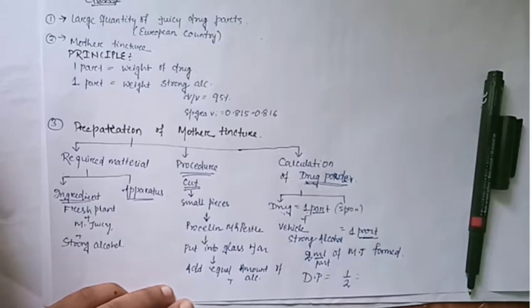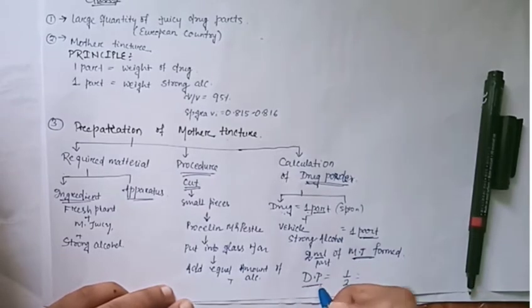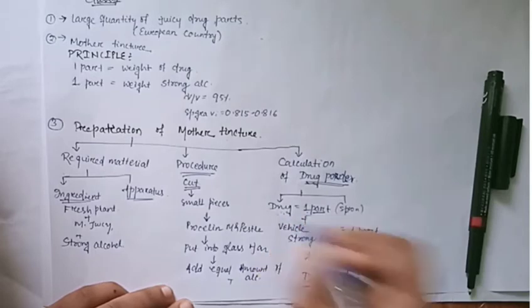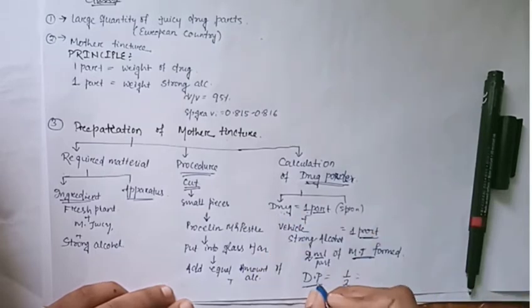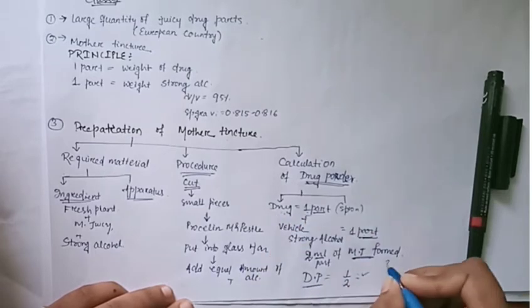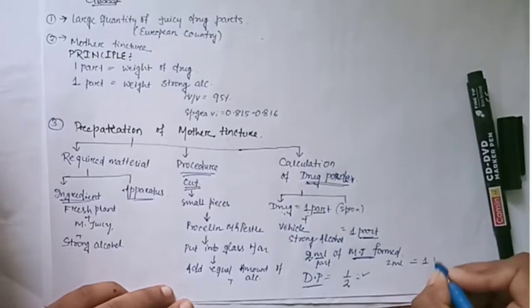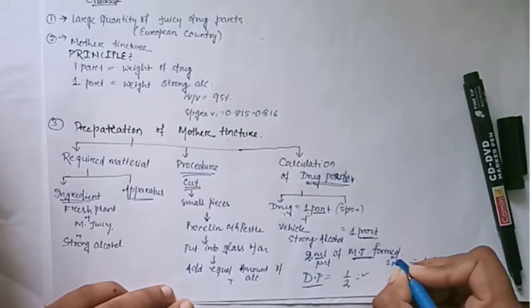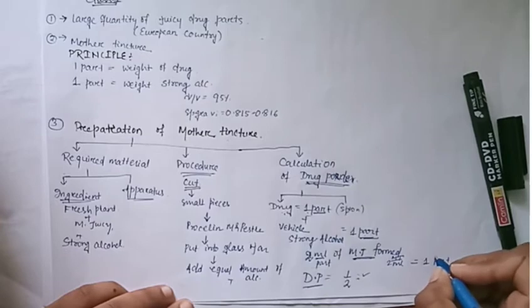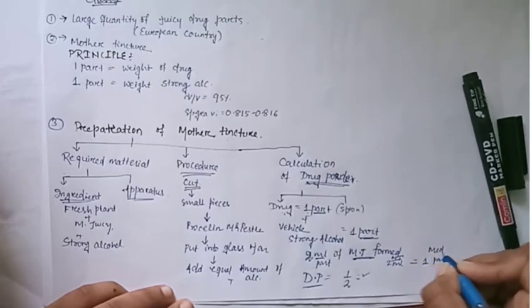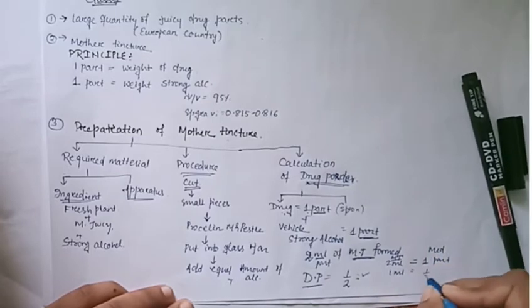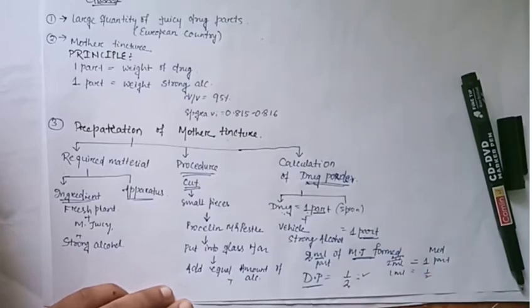What does drug power mean? The amount of medicinal substance present in the mother tincture is known as drug power. In that 2 ml, 1 part is drug. So in 1 part, what amount of the drug is present? 1/2. You can understand: 2 ml of mother tincture contain 1 part of the medicine. So 1 ml contains what amount? 1/2. That is what I write.